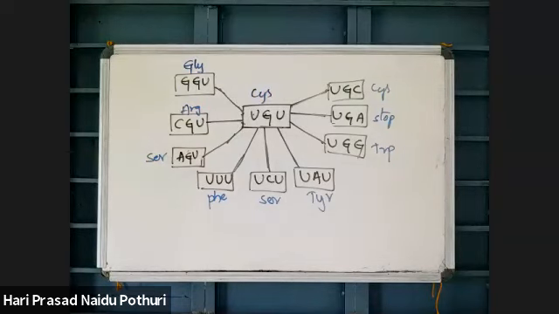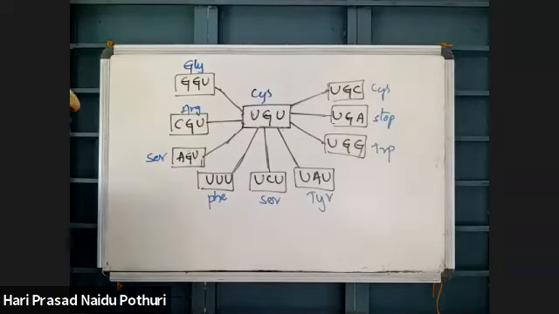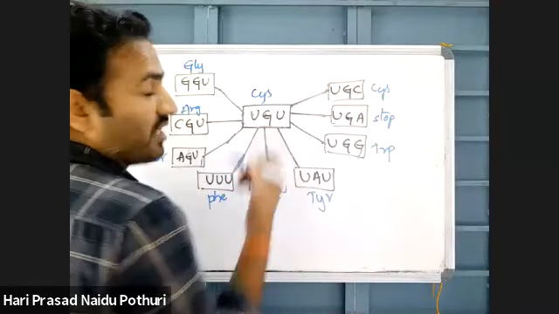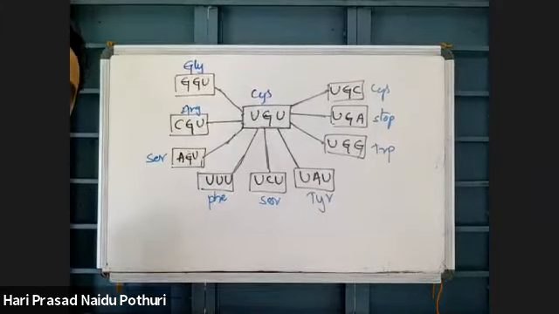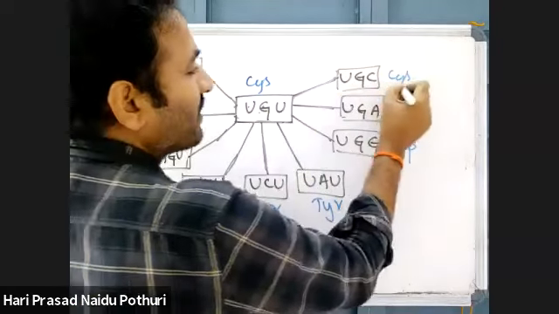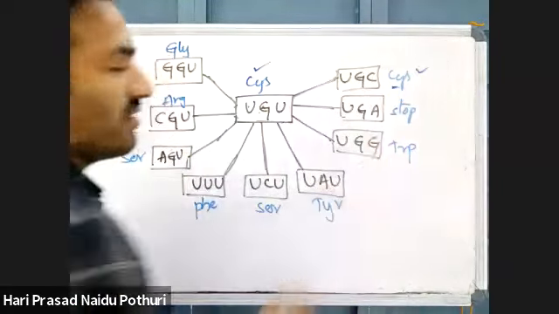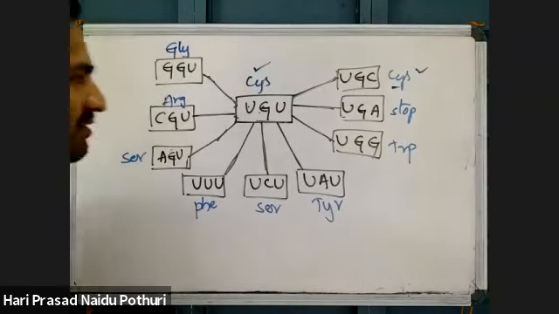See here, a single nucleotide change may cause many changes. In this, you can observe three different mutations. In UGU, when uracil is replaced with cytosine, the amino acid is not changing.